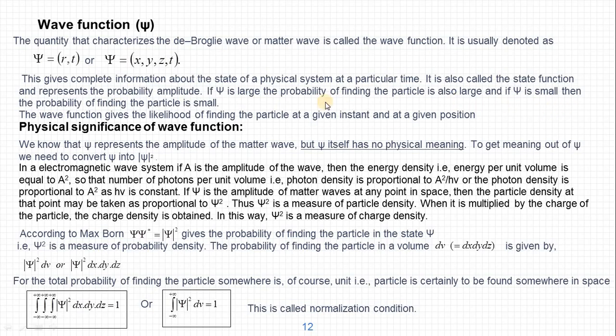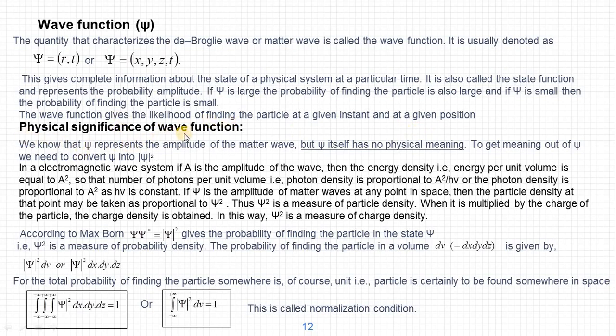If psi is small, then the probability of finding the particle is small. So the wave function psi gives the likelihood of finding the particle at a given instant and at a given position. Likelihood means whether we are able to find the particle at that position and time. So psi gives that.